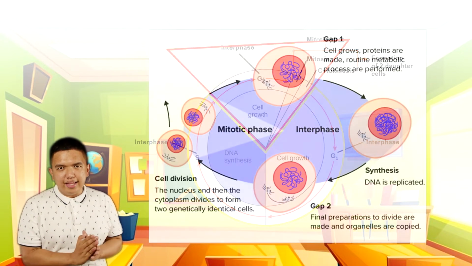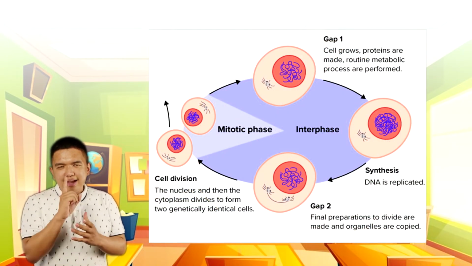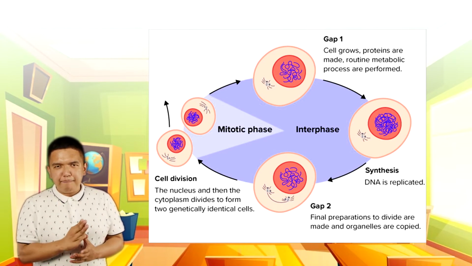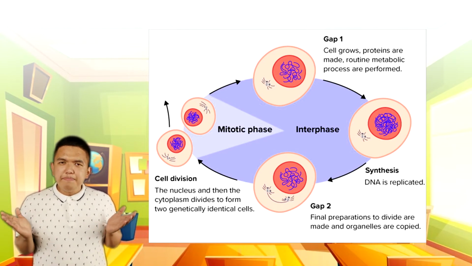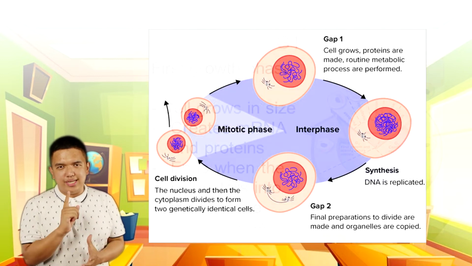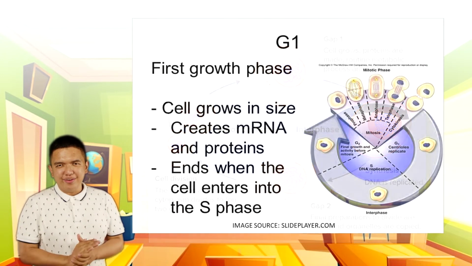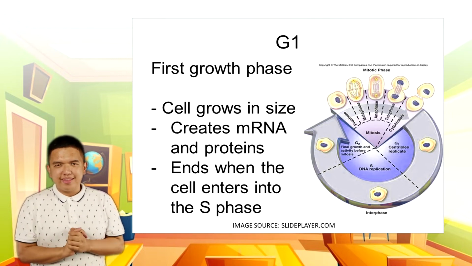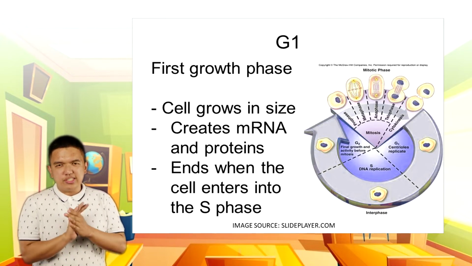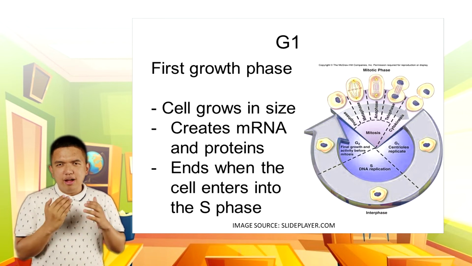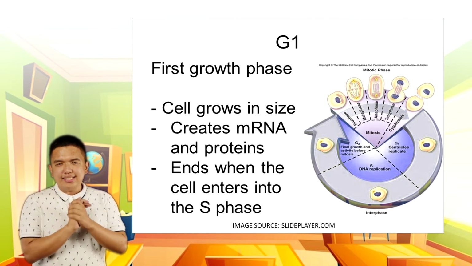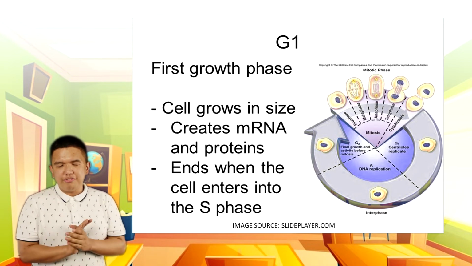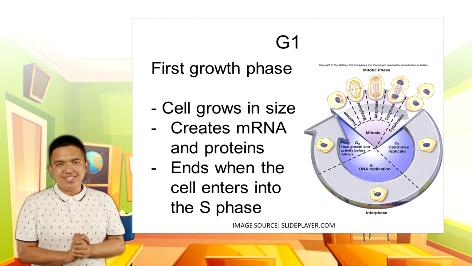Interphase is divided into 4 phases: gap 1 or G1, synthesis or S, gap 2 or G2, and sometimes gap 0 or G0. Gap 1 or G1 is the primary growth phase of the cell. The cell carries out its normal functions and also increases in size in preparation for cell division, production of RNA, and protein creation.